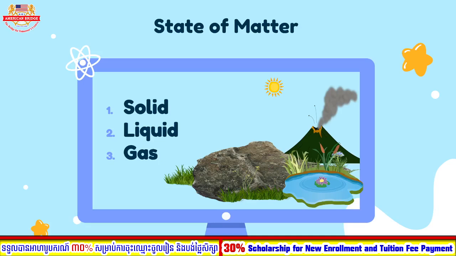Example, rock, stone, wardrobe, your clothes, your shoes, your pencil, your crayons, your eraser, your notebook, those things are called solid. Because you can hold them and they have specific sizes and shapes. So don't forget what is solid.